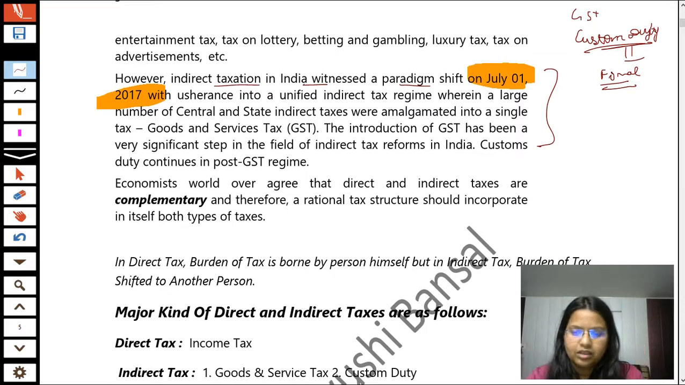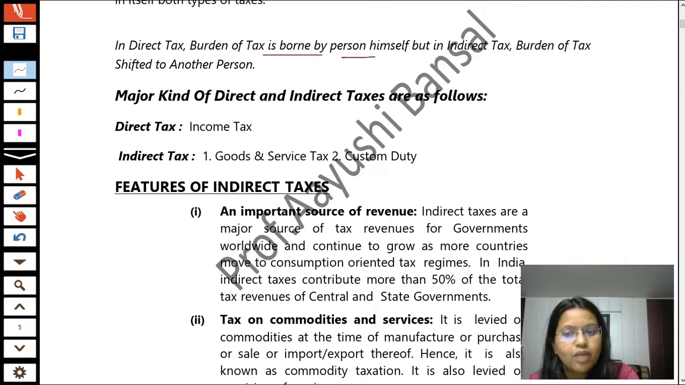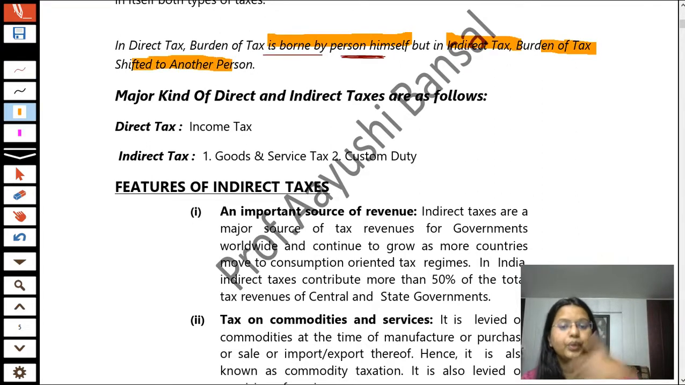Now students, as I already told you, in direct tax the burden of tax is borne by the person himself, but in indirect tax the burden of tax is shifted to another person.